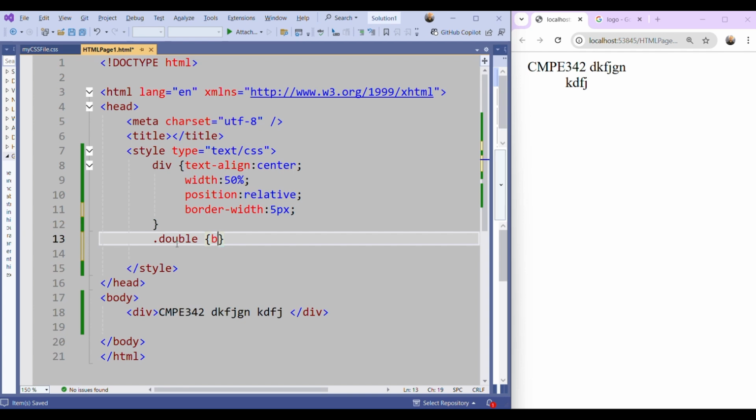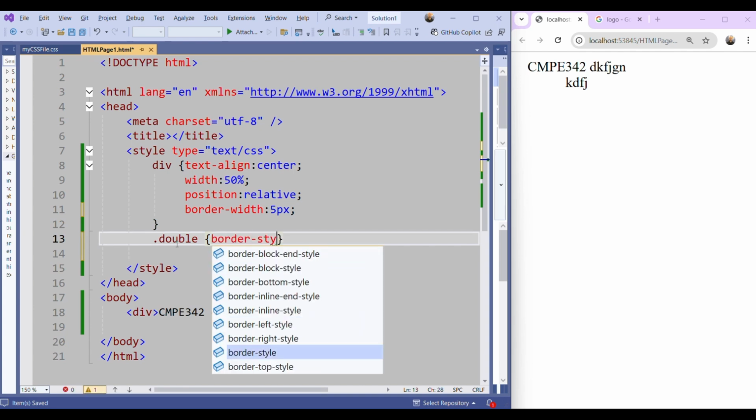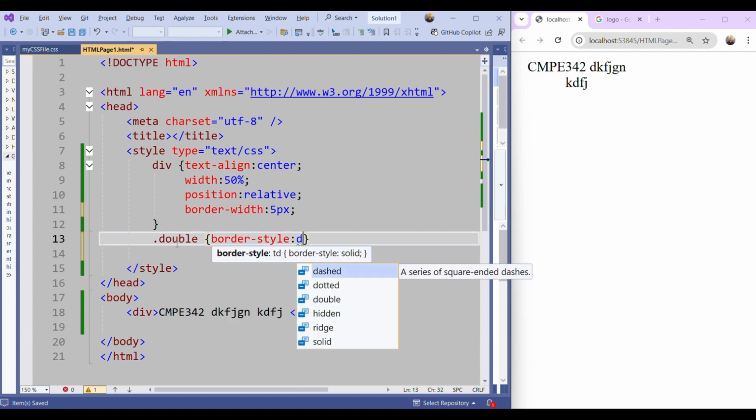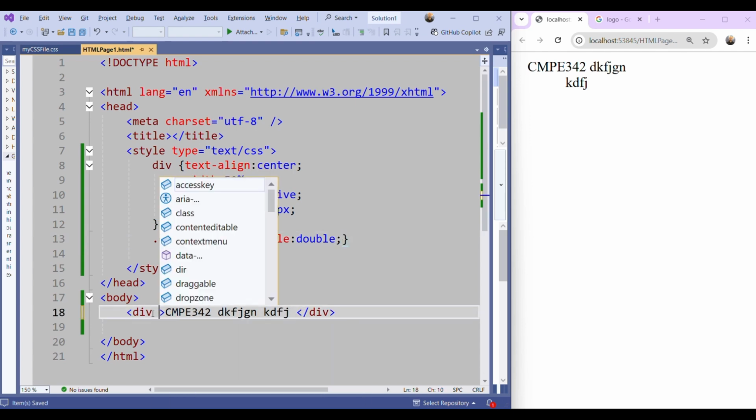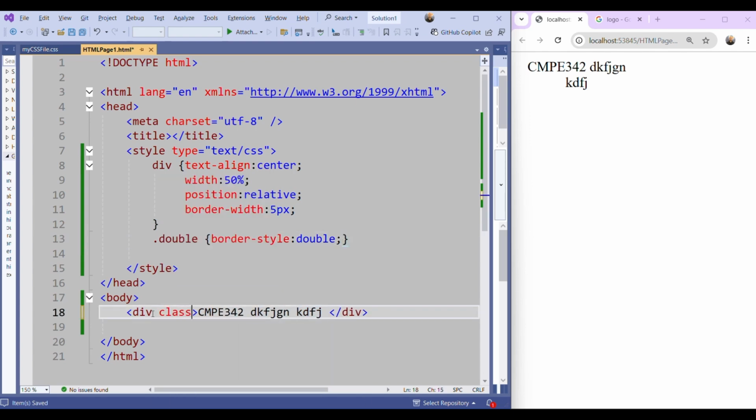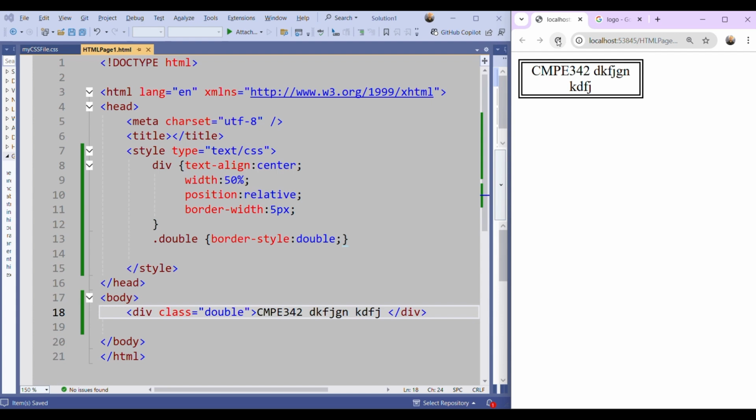For this class, I will use border style is, for example, double. And for my div, where I grouped the text here, I will call the class and refresh it.